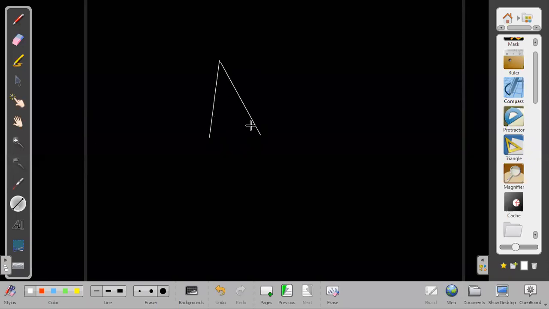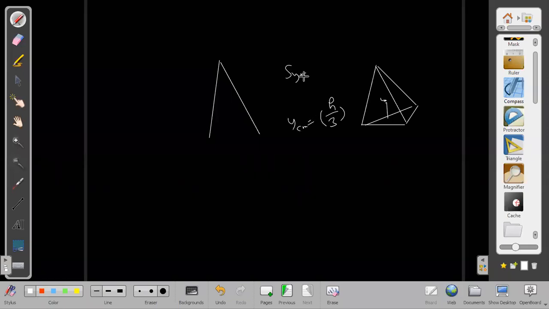One more thing I would like to say: if I have a pyramid, then for the symmetric hollow pyramid, the center of mass will lie at a height of h by 3, same as for the cone.